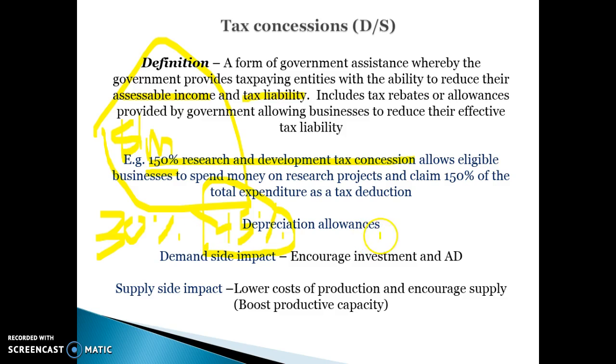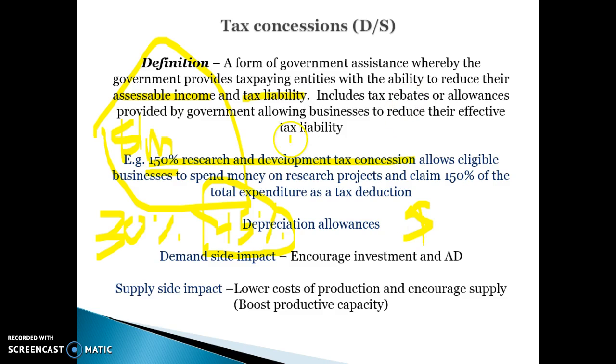They also did the same thing with depreciation allowances. Basically, if you bought anything that was worth less than $20,000, they allowed businesses to depreciate it straight away so that they could claim it all back on tax in that first year, and it was an incentive to purchase new assets. If I went out and purchased a $20,000 machine for my business, I'd be able to claim $6,000 back in tax that year by depreciating the whole thing, and therefore effectively it's only costing me $14,000. We'll discuss depreciation allowances a little bit more in class, but it's another way to reduce businesses' tax.